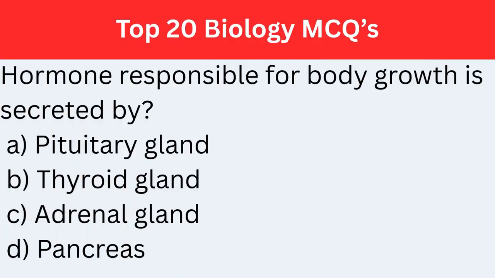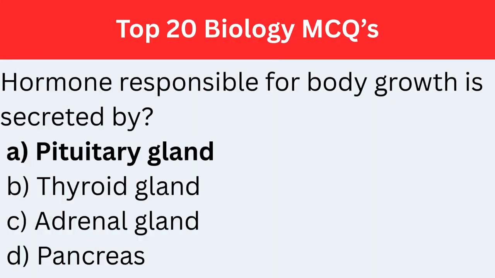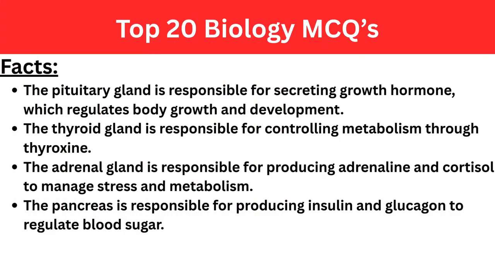Hormone responsible for body growth is secreted by... The correct answer is option A, pituitary gland. Facts. The pituitary gland is responsible for secreting growth hormone, which regulates body growth and development. The thyroid gland is responsible for controlling metabolism through thyroxine. The adrenal gland is responsible for producing adrenaline and cortisol to manage stress and metabolism. The pancreas is responsible for producing insulin and glucagon to regulate blood sugar.